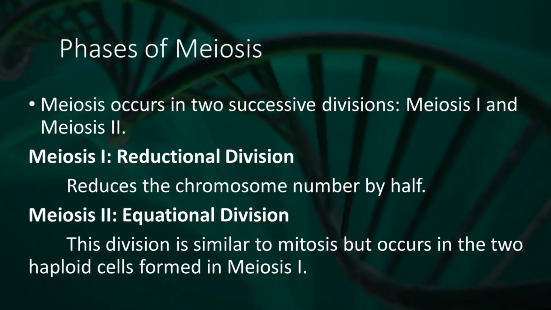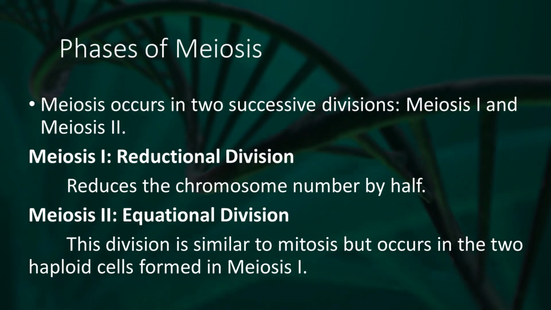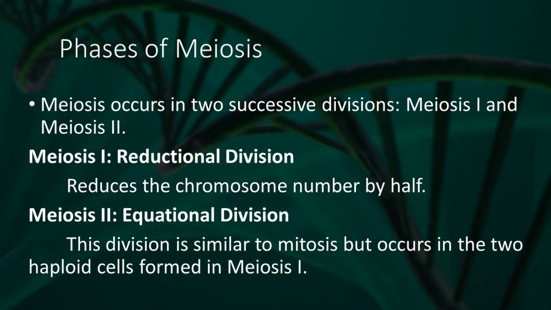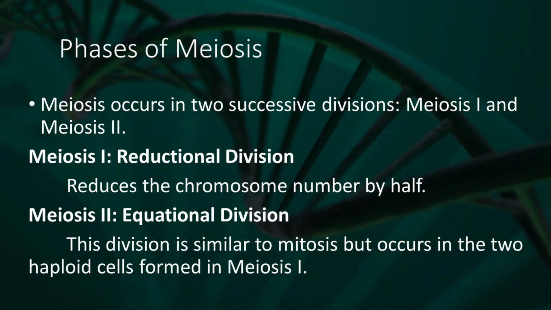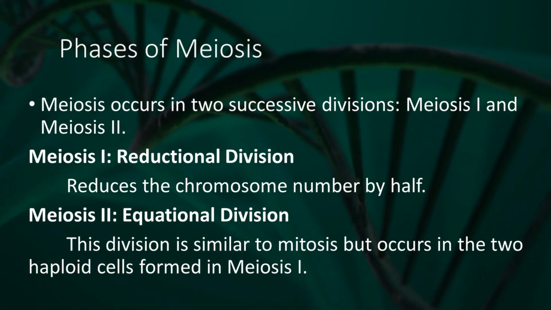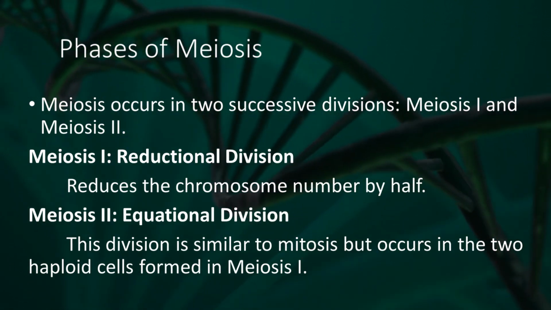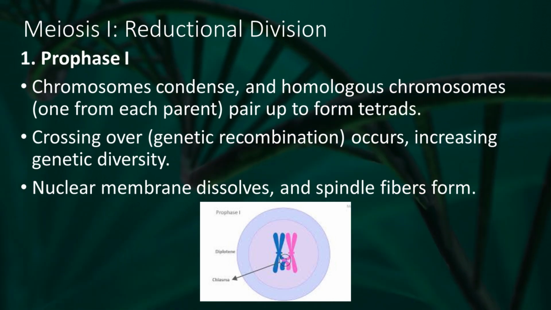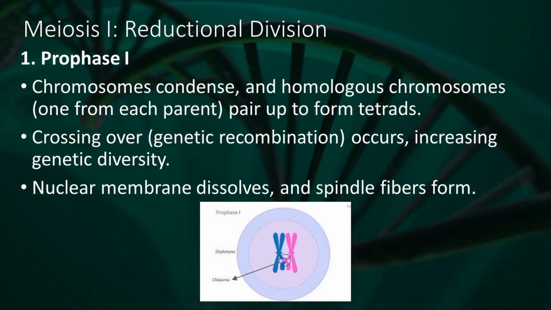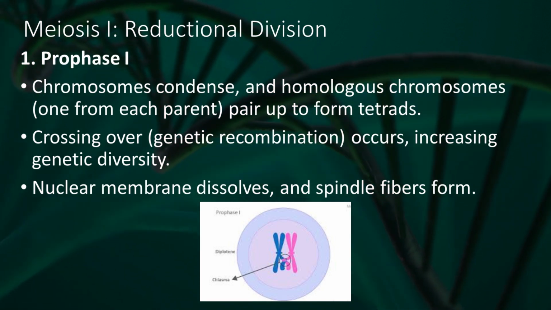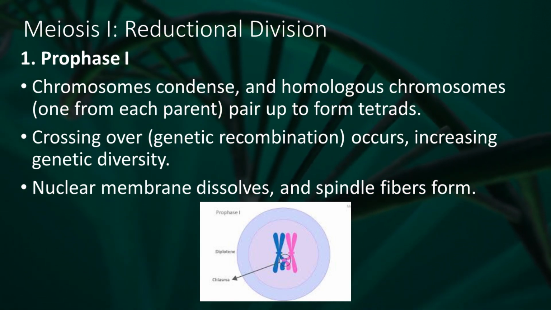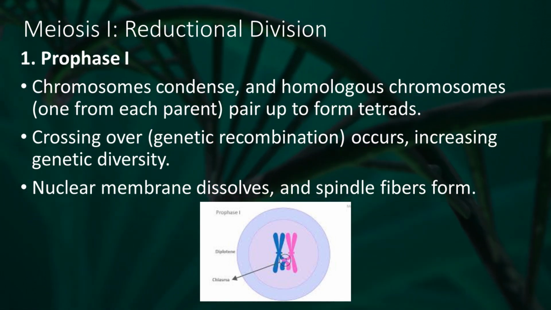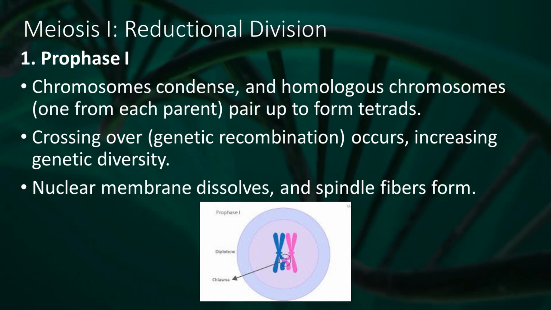Phases of meiosis. Meiosis occurs in two successive divisions: meiosis 1 and meiosis 2. Meiosis 1, reductional division, reduces the chromosome number by half. Meiosis 2, equational division. This division is similar to mitosis, but occurs in the two haploid cells formed in meiosis 1. 1. Prophase 1. Chromosomes condense, and homologous chromosomes, one from each parent, pair up to form tetrads. Crossing over, genetic recombination, occurs, increasing genetic diversity. Nuclear membrane dissolves, and spindle fibers form.